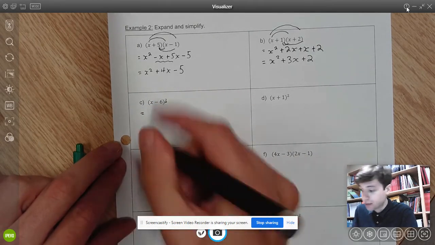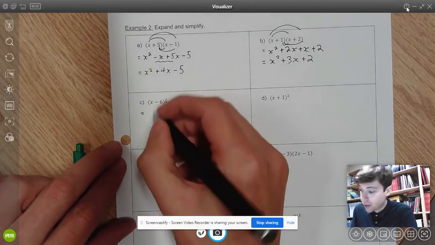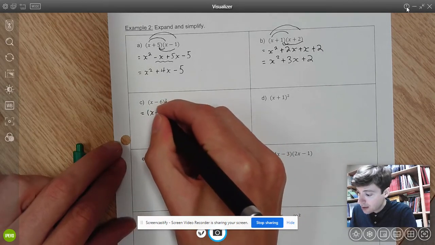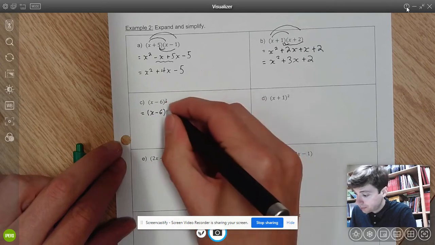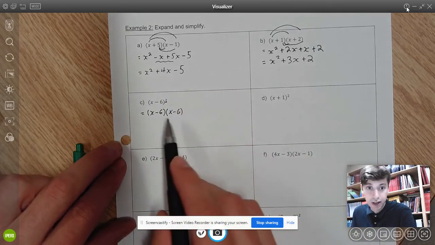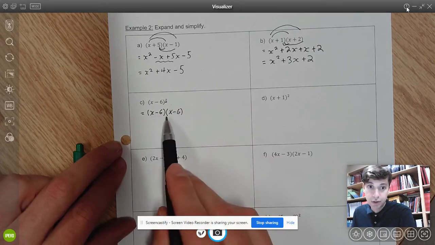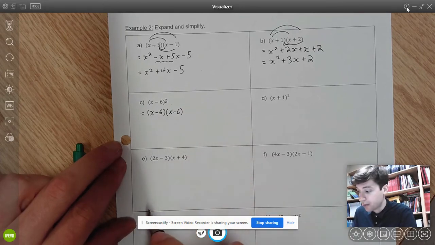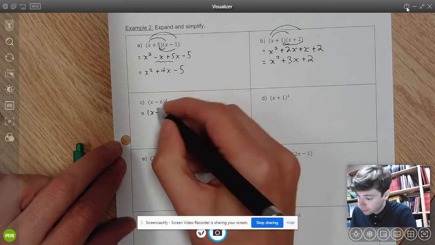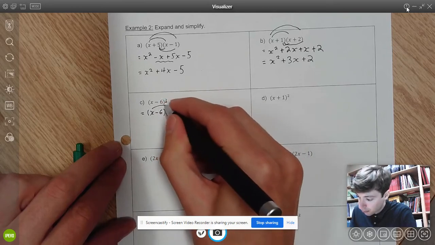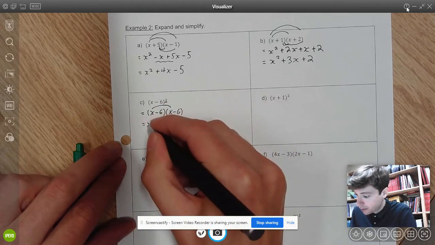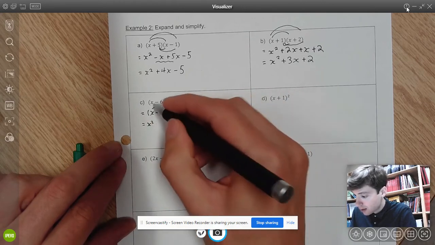2 squared is 2 times 2. That means x minus 6 squared is x minus 6 times another x minus 6. And it's really helpful to write that out. Now I have two binomials that I can multiply together the same way that I've been working. X times x, I go first. Then I'm going to go outside.